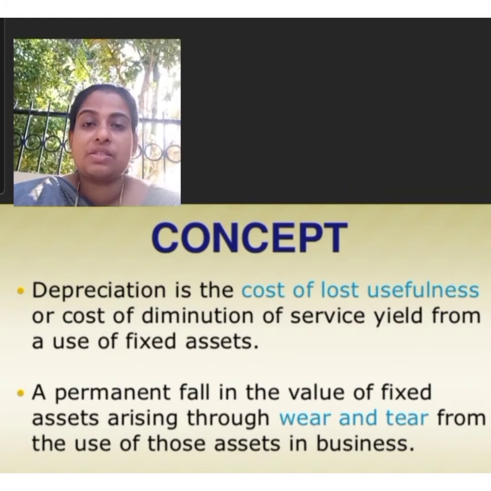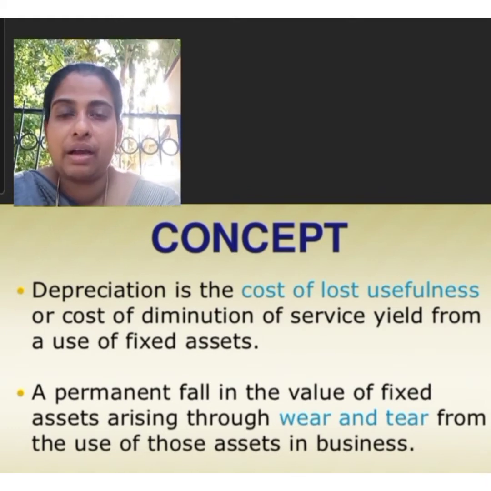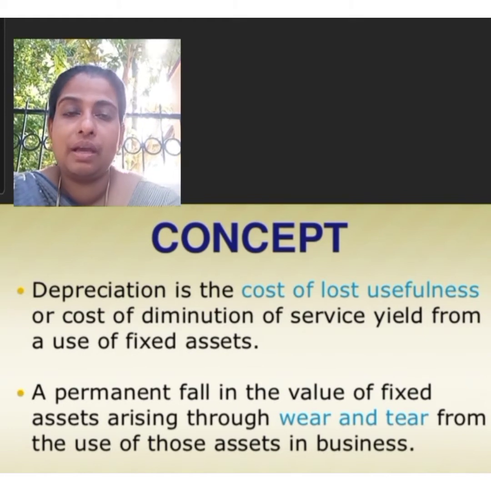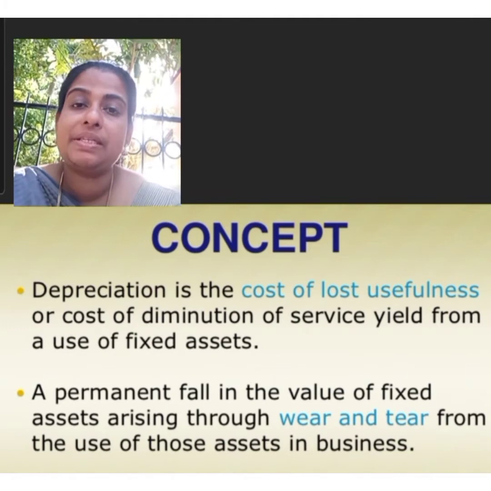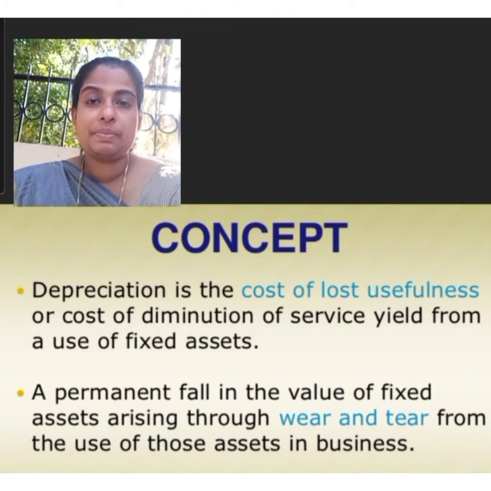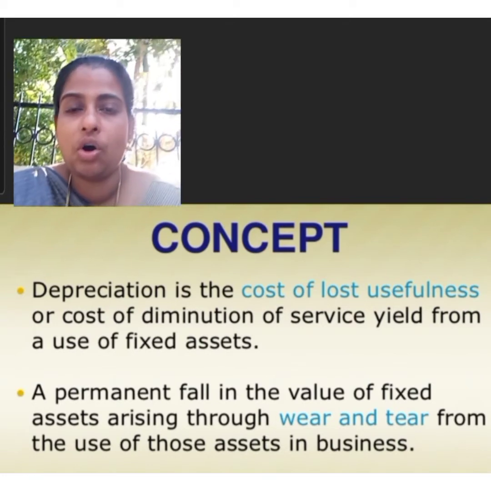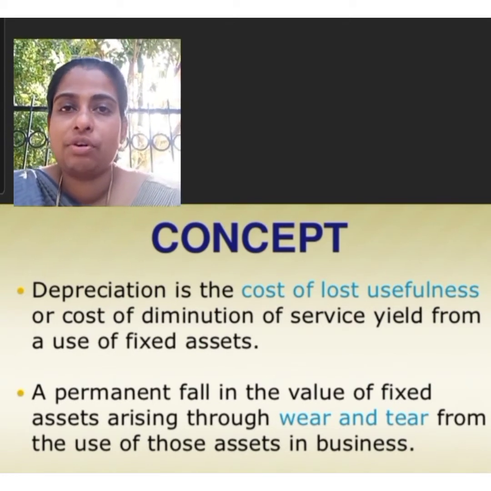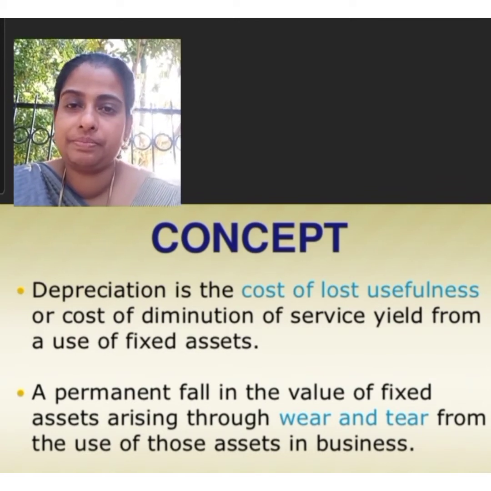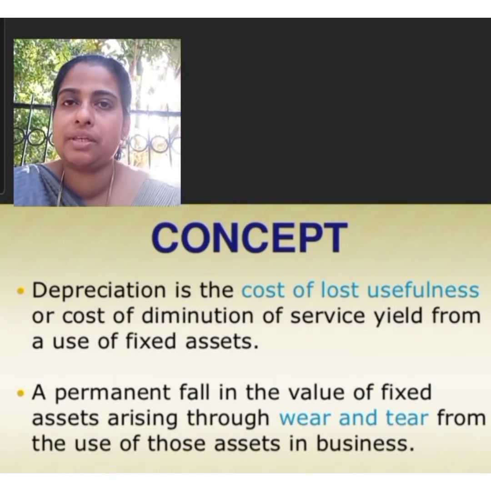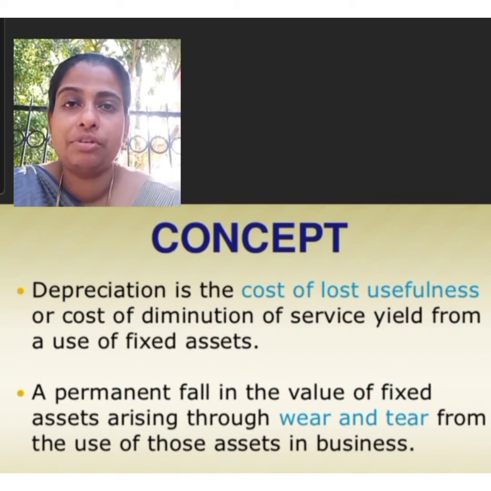According to the American Institute of Certified Public Accountants, depreciation accounting is a system of accounting which aims to distribute the cost or other basic value of tangible capital assets. Capital assets means plant and machinery, furniture, fixtures, etc., less salvage value over the estimated useful life of the unit in a systematic and rational manner. It is the process of allocation, not valuation. Depreciation for the year is the proportion of total charge.